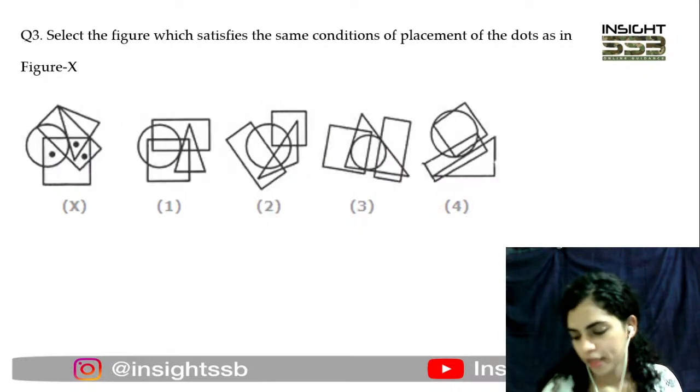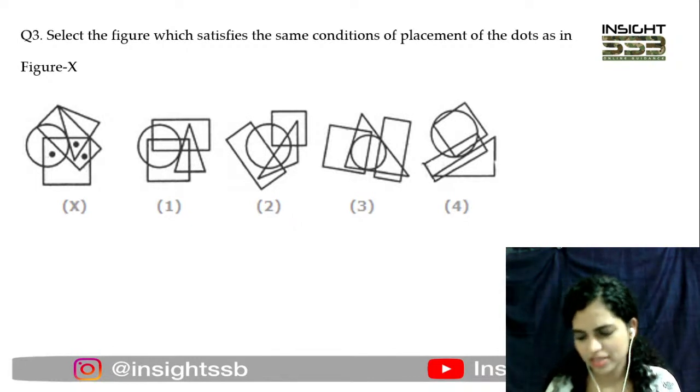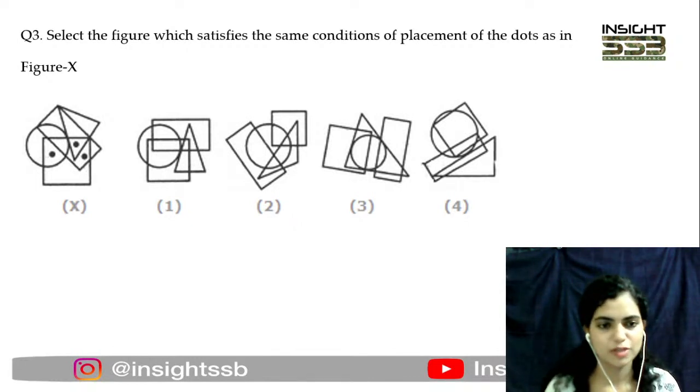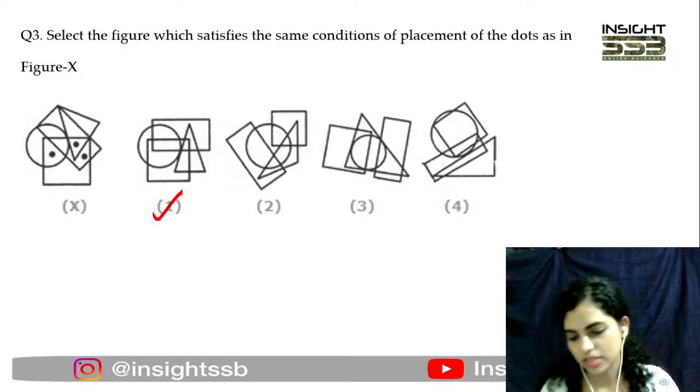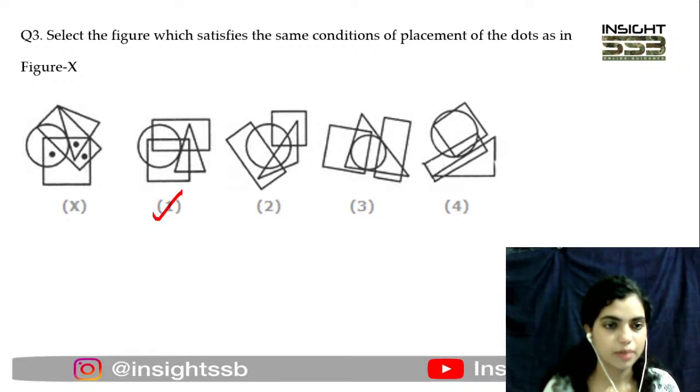Okay, Khushi? So this is your question, and you guys are very confident about 1. Okay, and you guys are absolutely correct. These 3 dots are fitting well. These are satisfying this situation. For example, you see this dot here, which is falling just within this circle and the square.